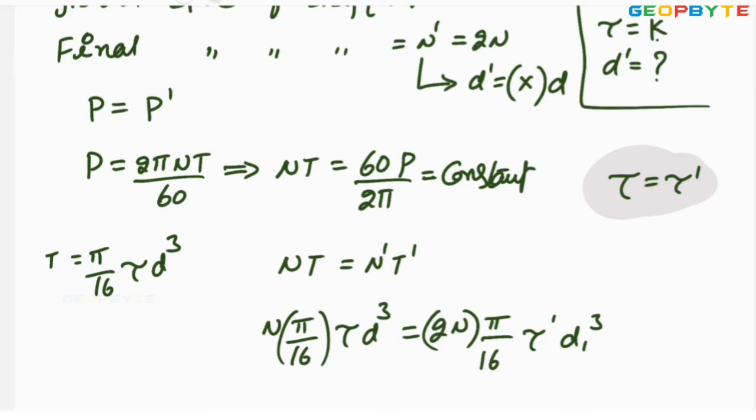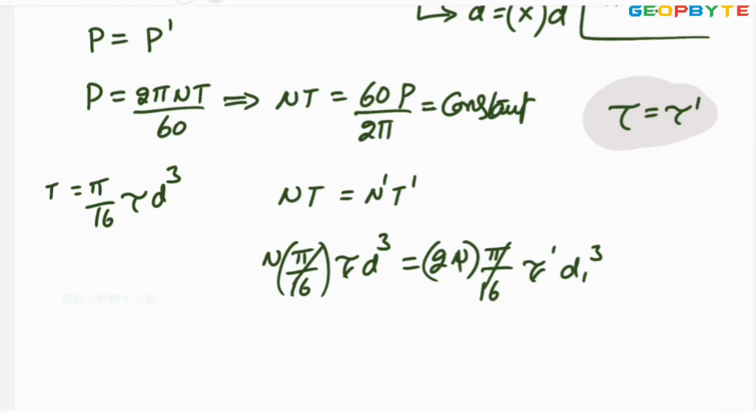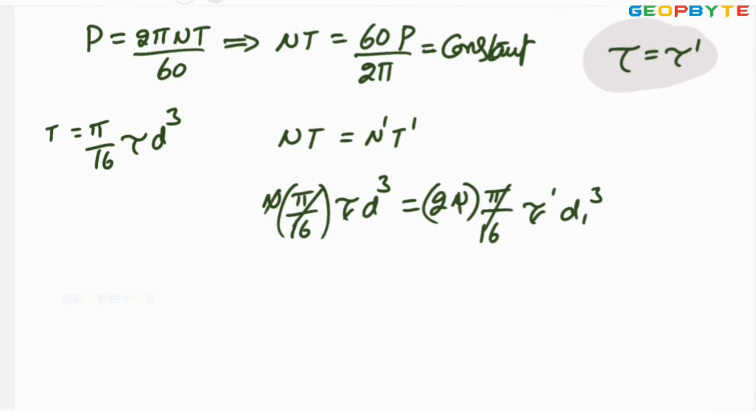Then this pi by 16 is cancelled. Tau is also cancelled. N is also cancelled. Finally, d cube equals twice d dash cube.